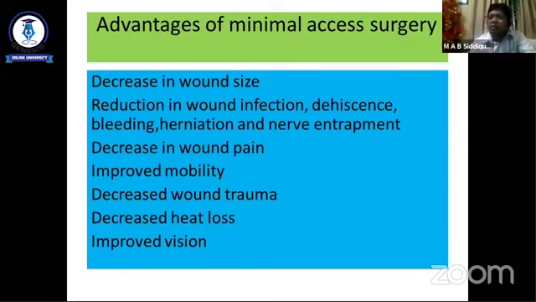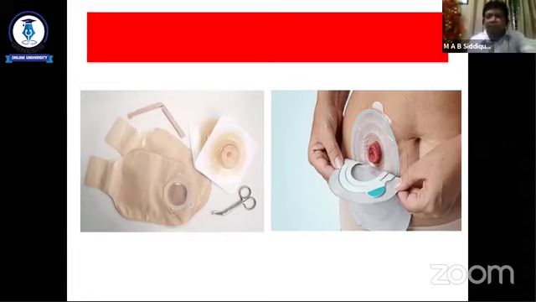So another appliance is the colostomy bag. This is the colostomy bag. This is the part of the colostomy bag. This part is called the wafer, and this is the container where the fecal material or urine material is collected. And this is the vent for removal of the stool material.